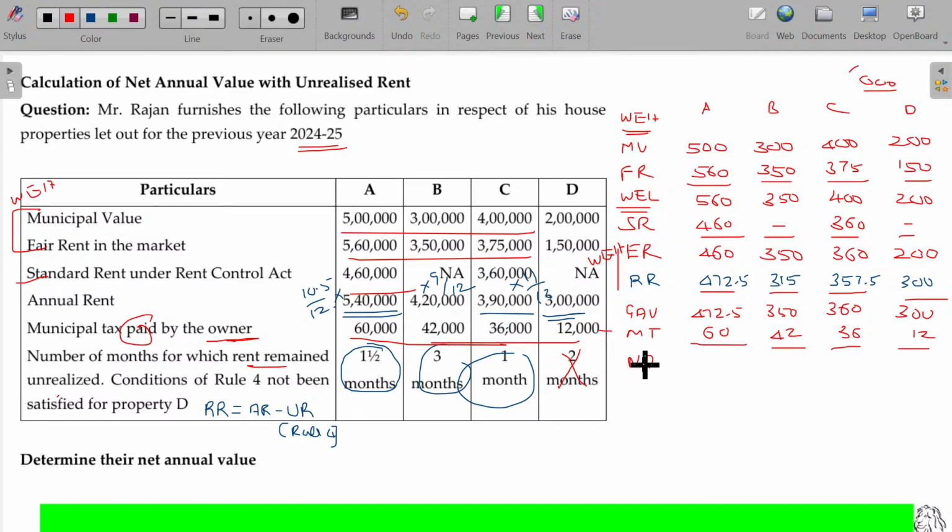Then the value what you arrive here is called NAV. 412.5. Here 308. Here 324. 288. Clear? Hope you will be able to now understand this.